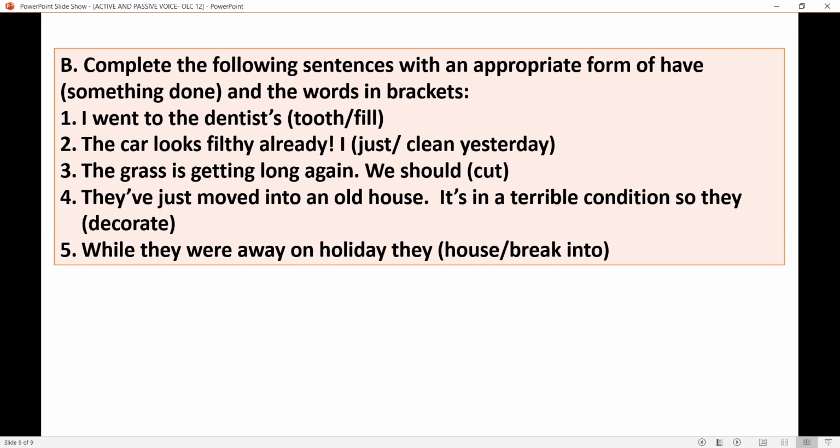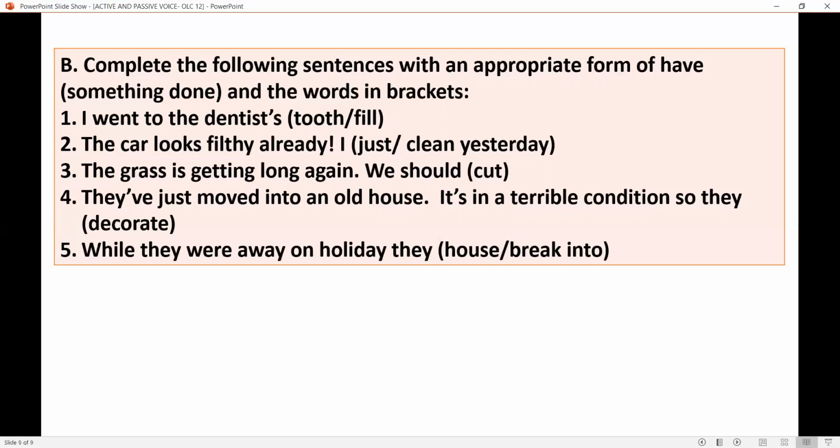So how to change this? The curtains look shabby. I really must have them cleaned. Okay. So likewise, you have to change the following sentences using the appropriate form of have. I hope it's clear. So the first one is: I went to the dentist, in brackets tooth and fill. Using these words, you have to add the appropriate word or form of have also. Complete this sentence.